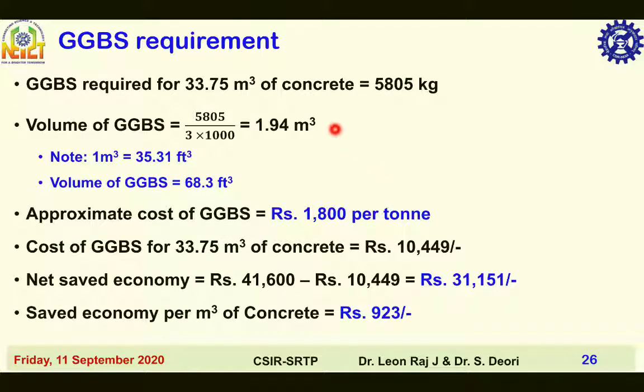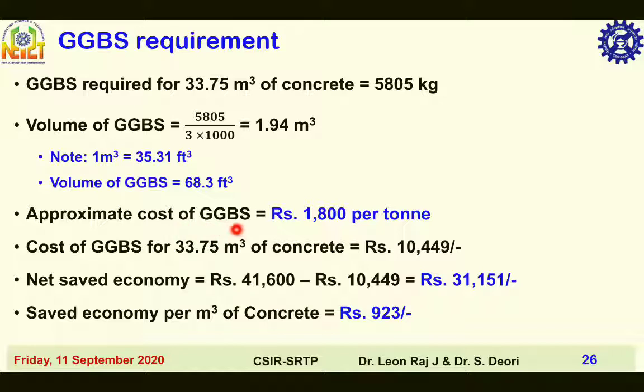GGBS requirement for 33.75 meter cube of concrete is equal to 5,805 kilogram. Volume of GGBS is equal to 5,805 divided by 3 into 1000, that is equal to 1.94 meter cube. Note 1 meter cube is equal to 35.31 feet cube. Volume of GGBS is equal to 68.3 feet cube.